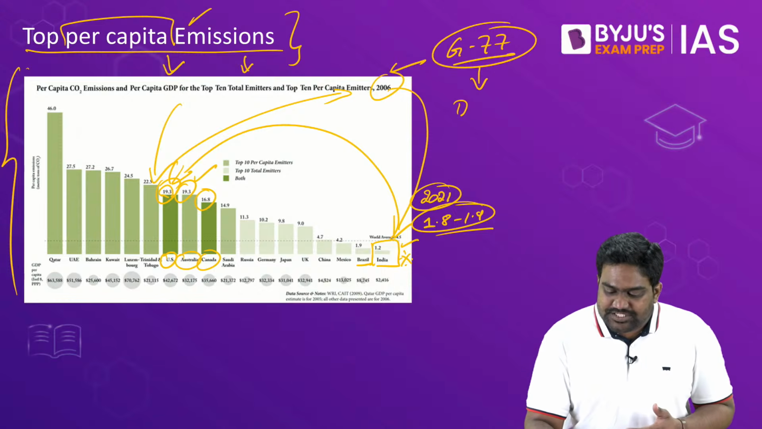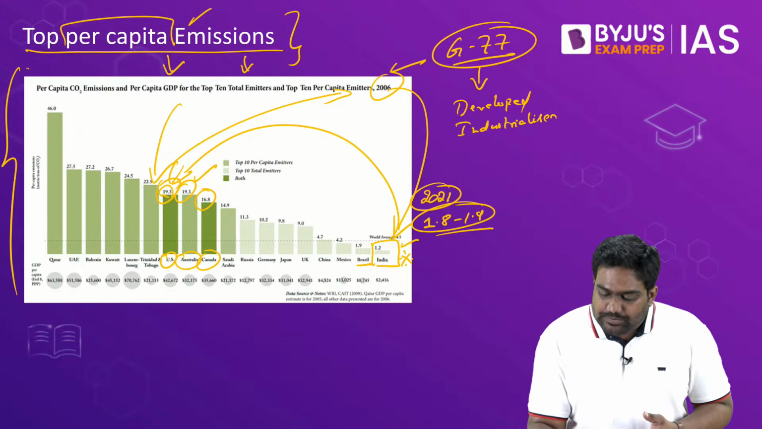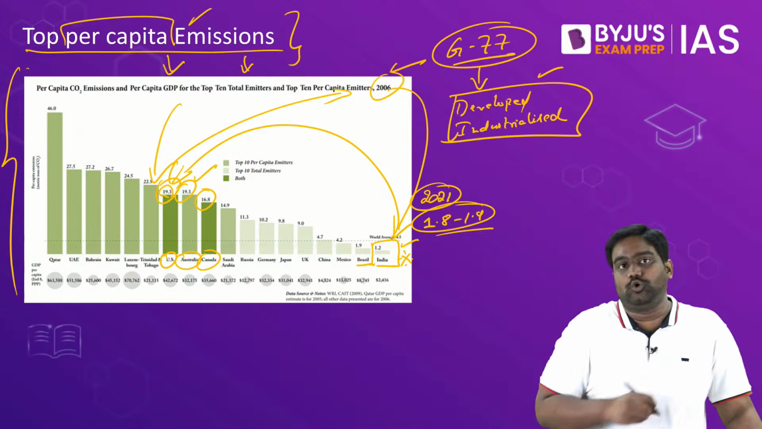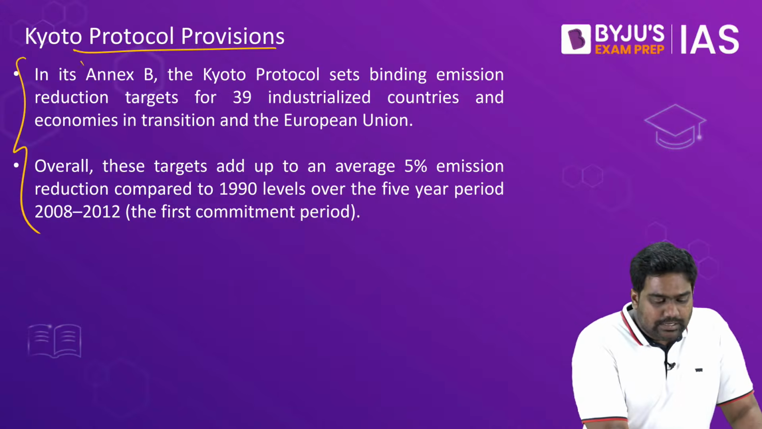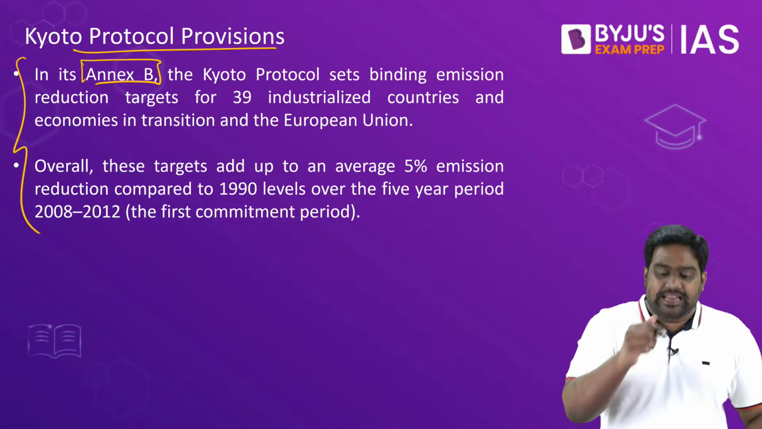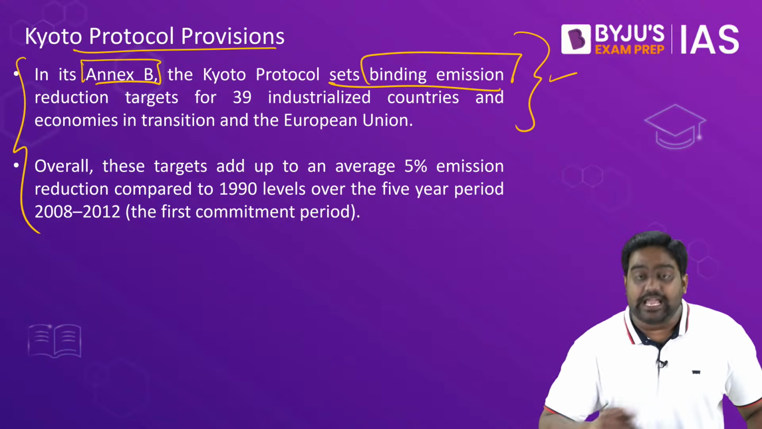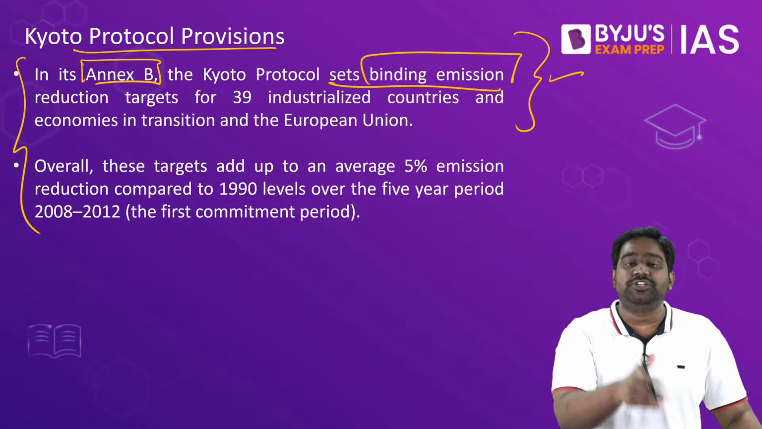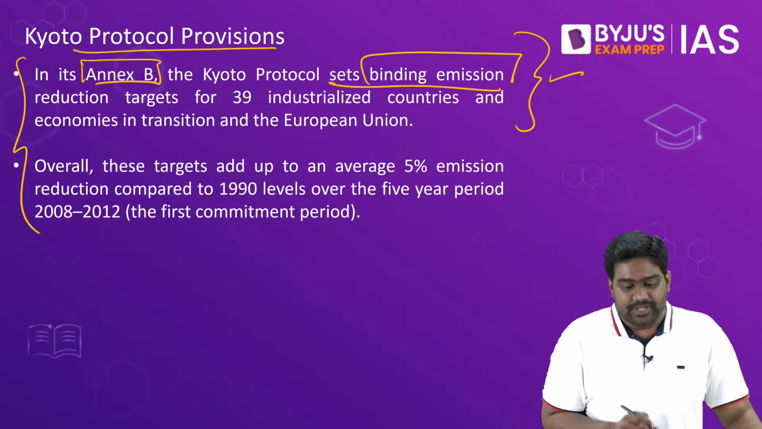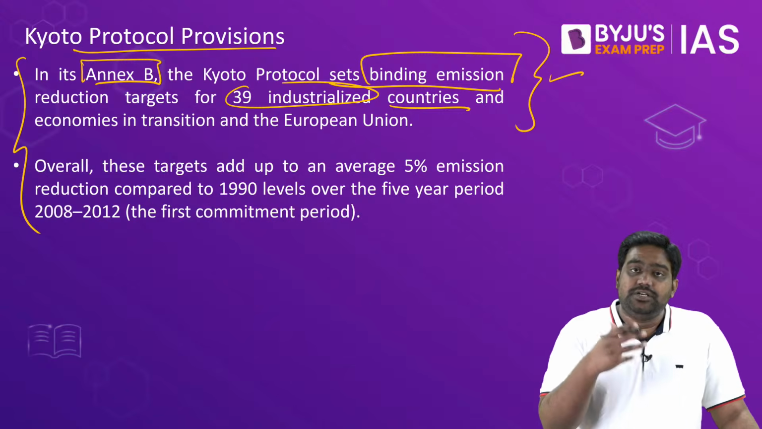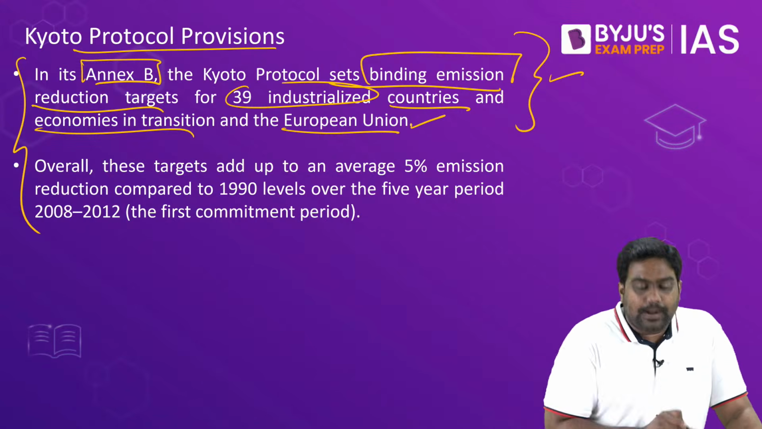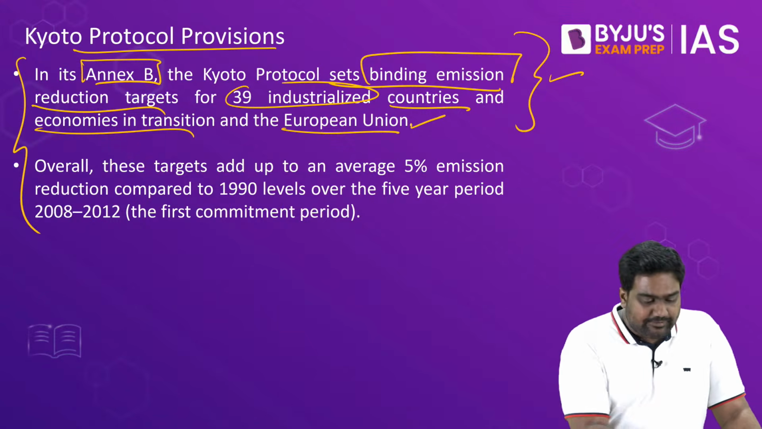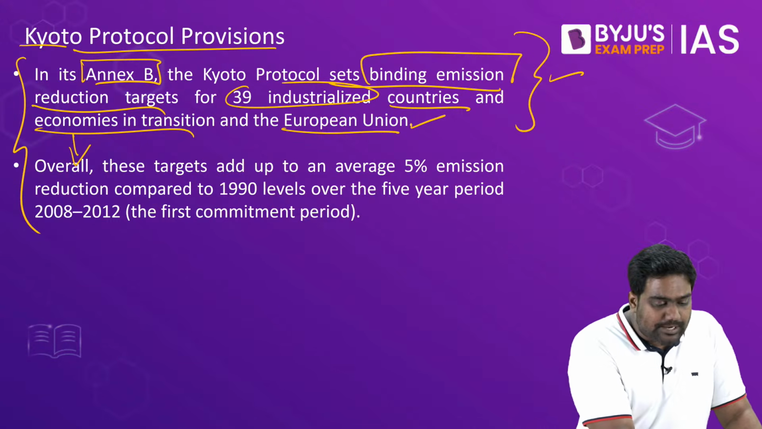They put up a fight against the developed, industrialized nations, and they managed to put in place a historic agreement known as the Kyoto Protocol. So under the Kyoto Protocol, countries were placed into different annexes, and Annex B countries, countries listed under Annex B, they were given a set of binding emission targets. They had to reduce their emissions through clean technologies and renewable energy. Around 39 industrialized countries, developed nations, economies in transition, they were identified and they were given a set of binding emission reduction targets. That is, they have to reduce their greenhouse gas emissions as prescribed by Kyoto Protocol.